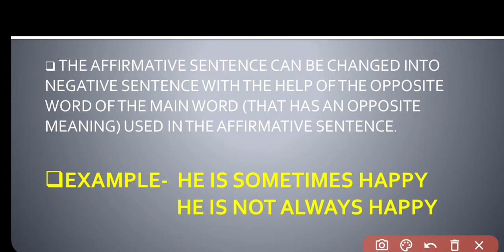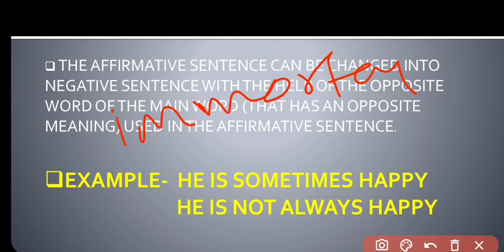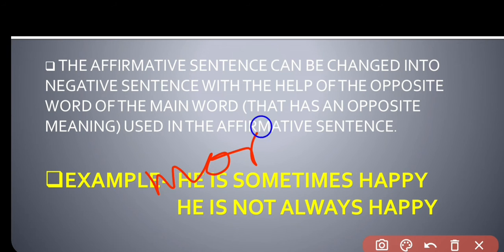Immortal is the main word, and what will be the opposite word of this word? The opposite word is mortal.